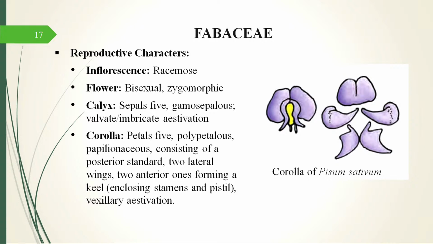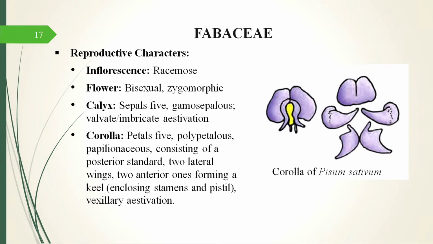It has a big posterior standard, the one which is at the top. The other two are laterals, known as wings, two lateral wings, and then two anterior small lobe-like structures which are known as keels, and sometimes they also fuse with each other.